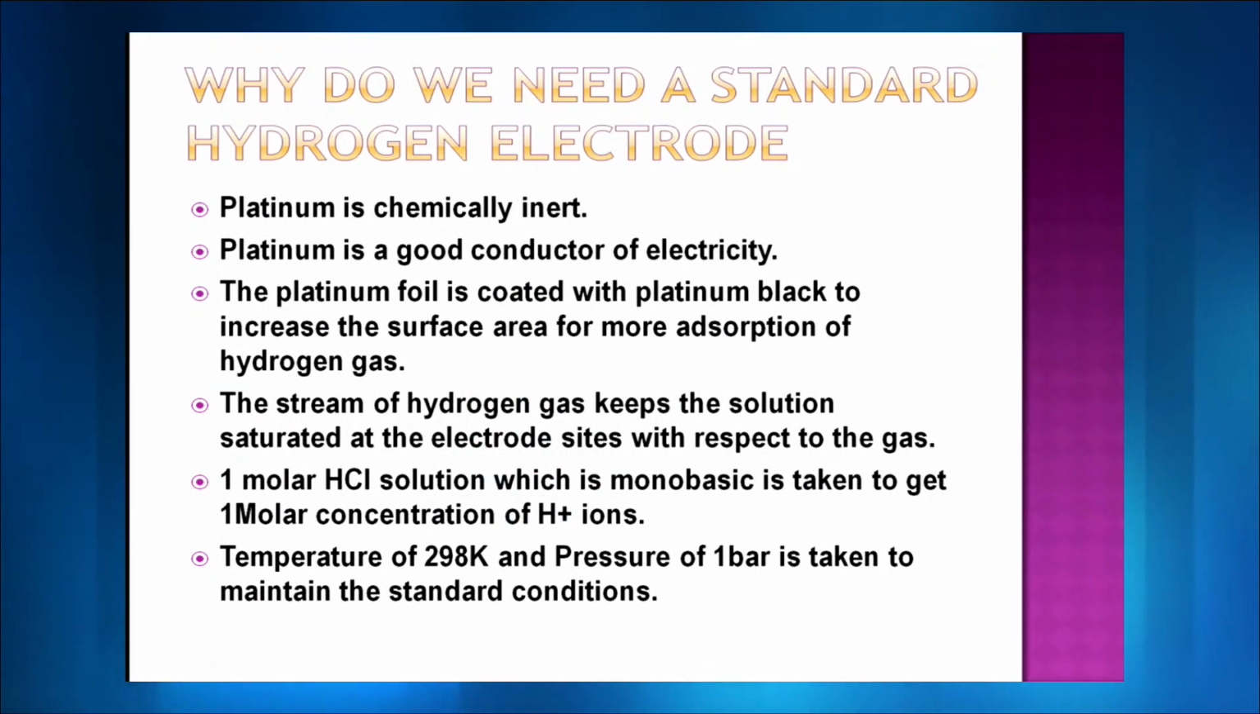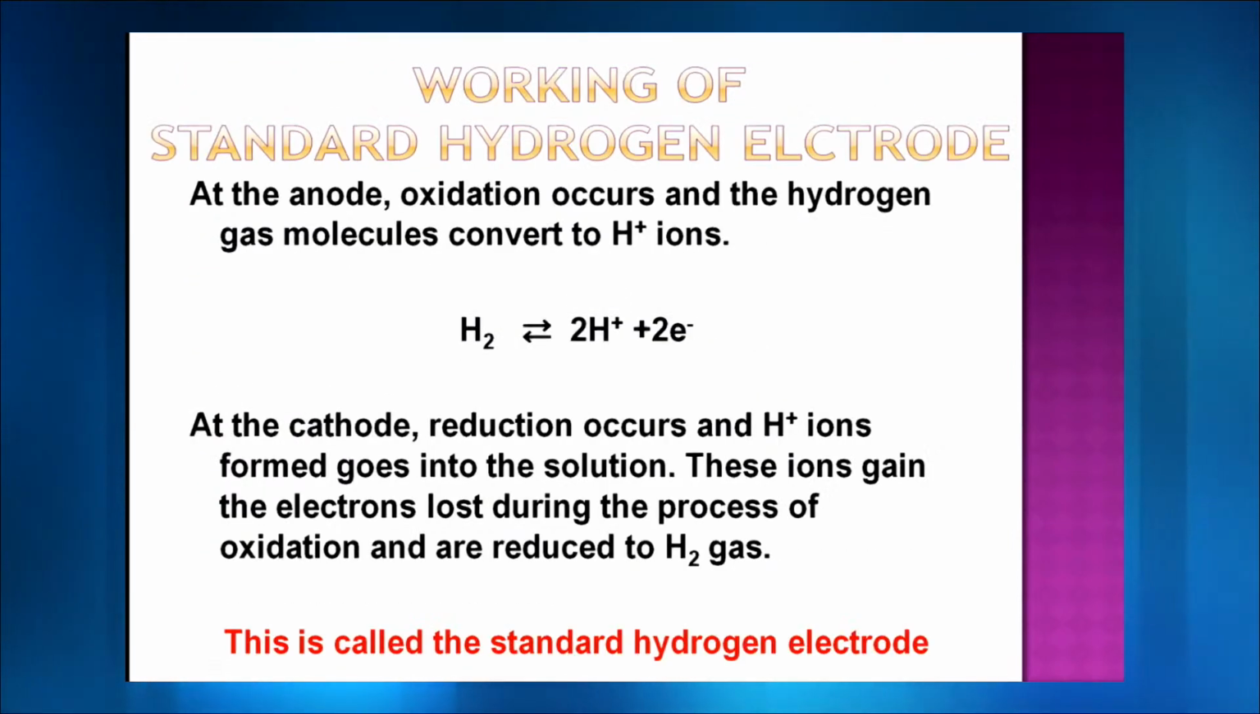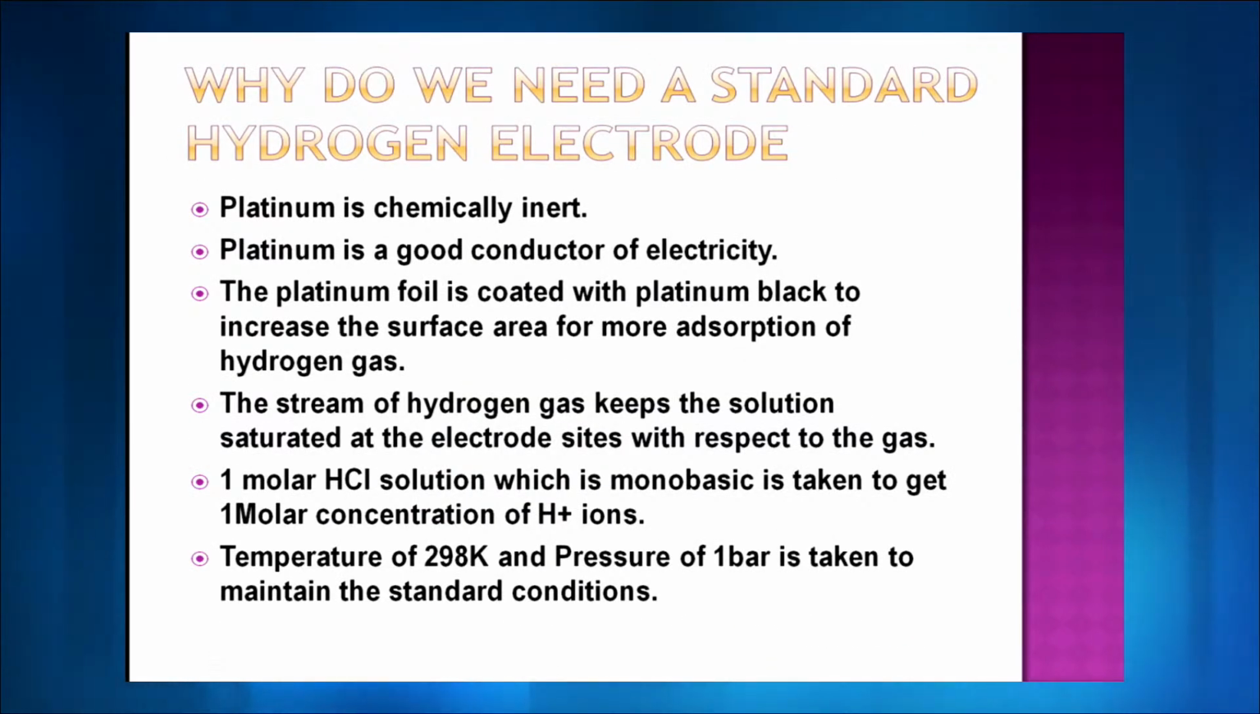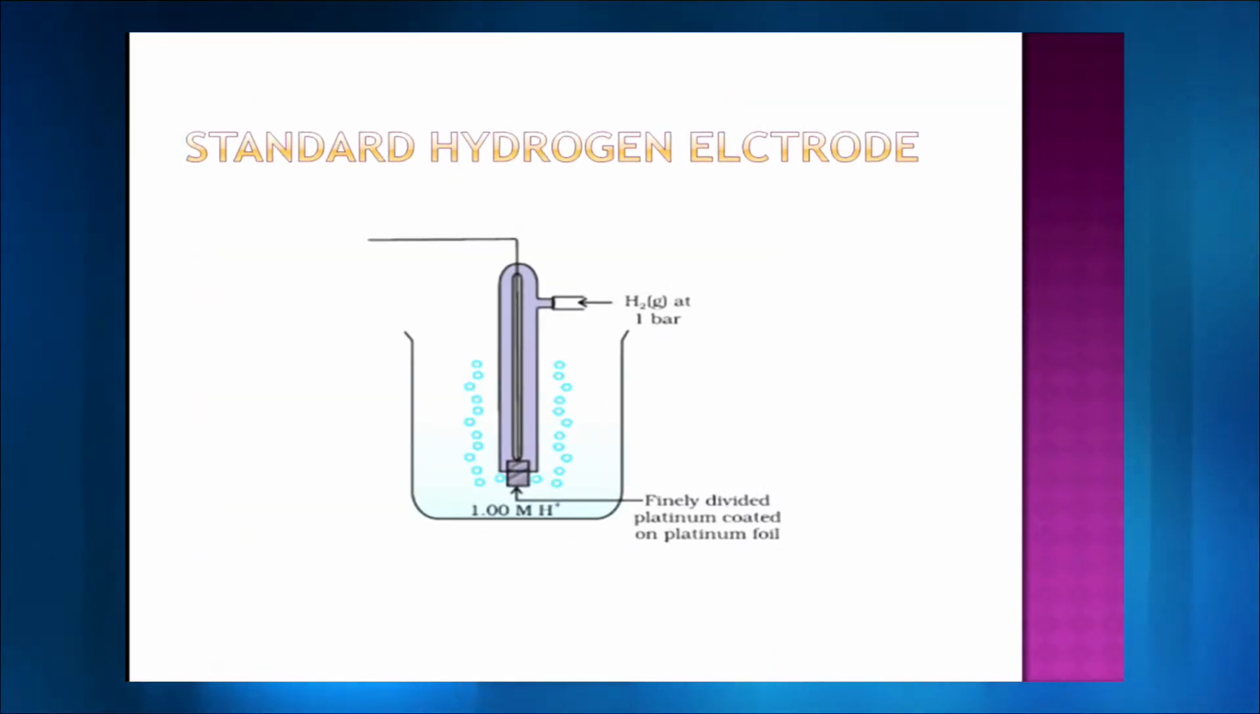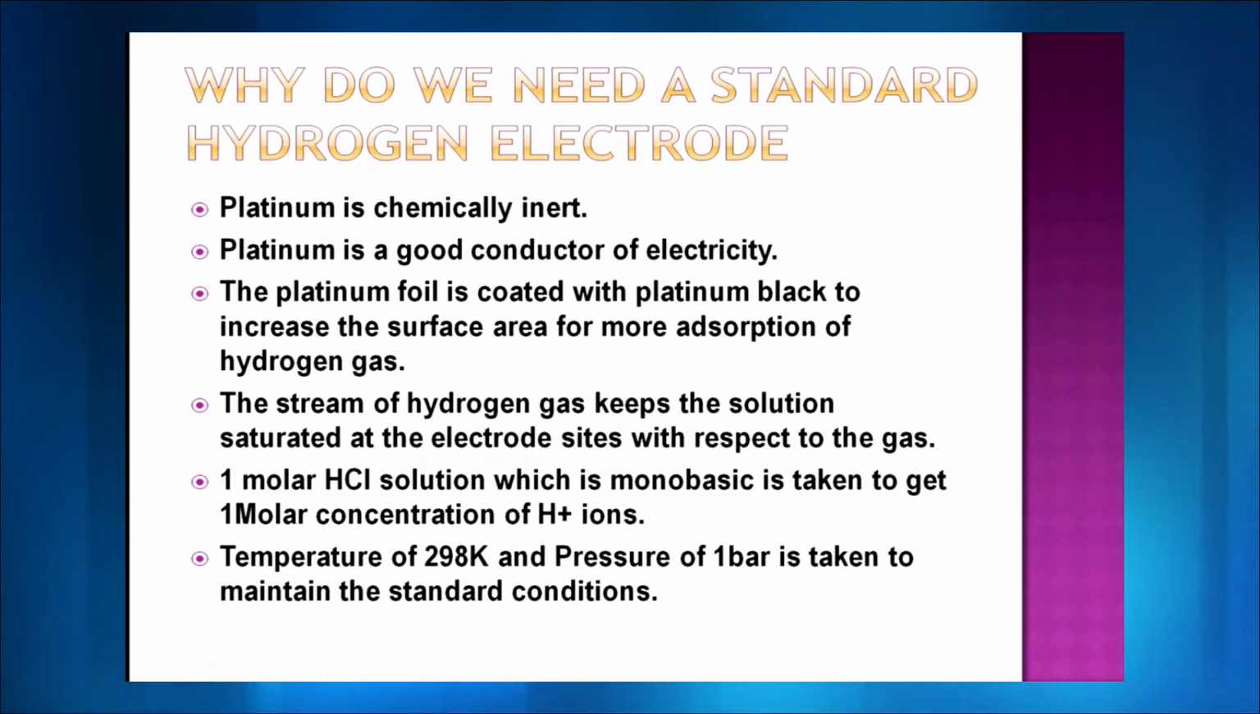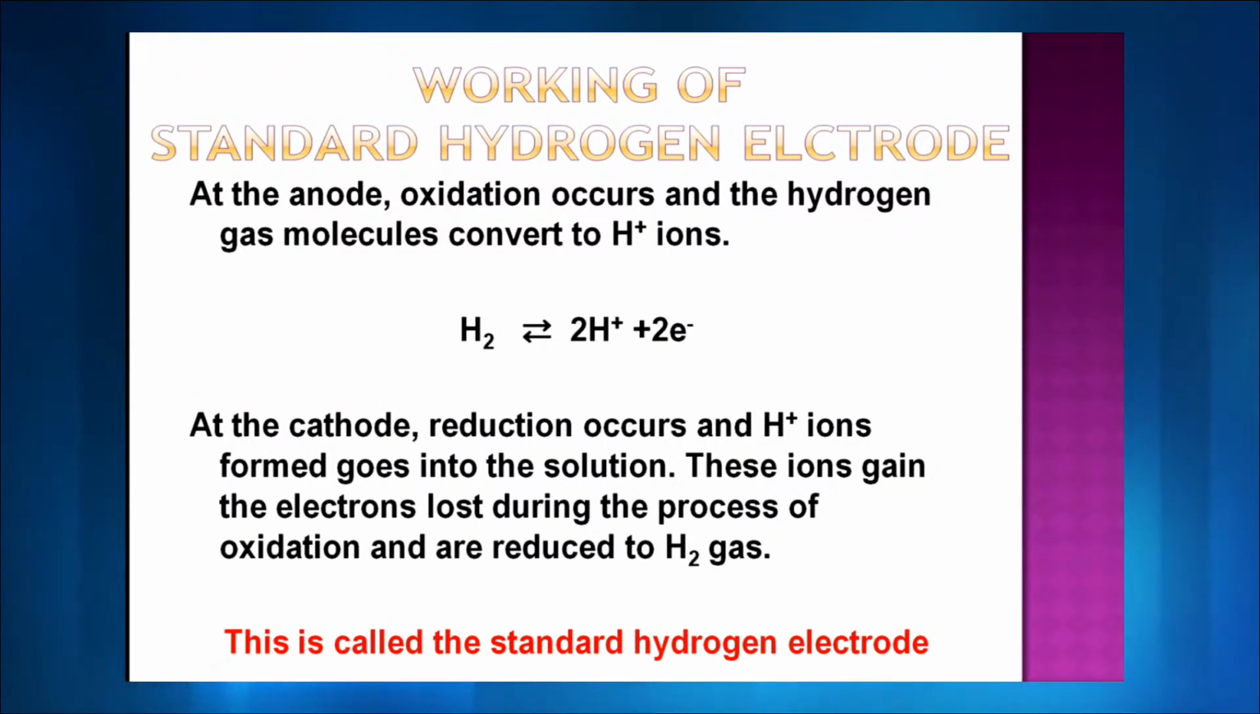This increases the surface area of the platinum foil, and so more and more hydrogen gas can be absorbed. We are also giving a stream of hydrogen gas from the top, and this hydrogen gas is saturated, and we also maintain a 1 molar HCl solution, and that is why you can see 1 molar H+ ions which are given by this HCl solution. To refer to it as the standard hydrogen electrode, the standard conditions of 298 Kelvin and 1 bar pressure are required. So, this is the importance of the standard hydrogen electrode.